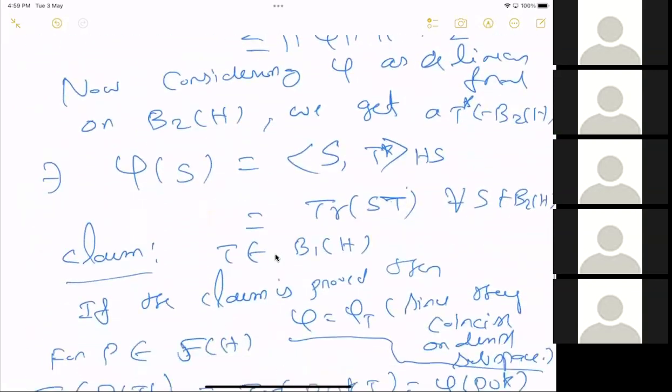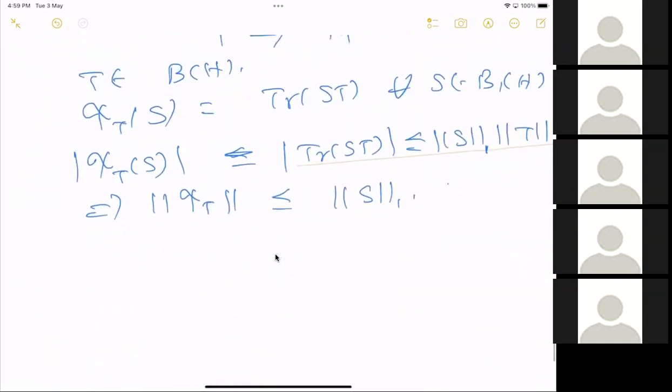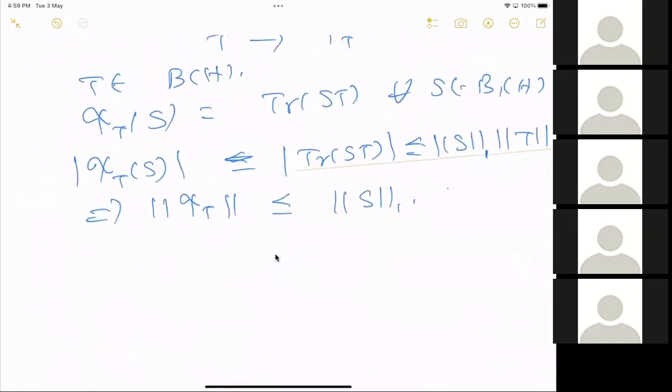So let us assume for the time being that norm chi T is less than or equal to norm T, and the other way inequality we will prove in the end. In the end of the proof of this proposition, it will automatically follow. I used the same idea twice, so I will do this in the end.